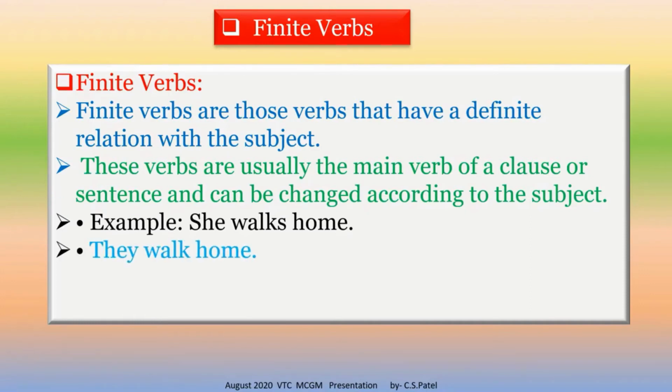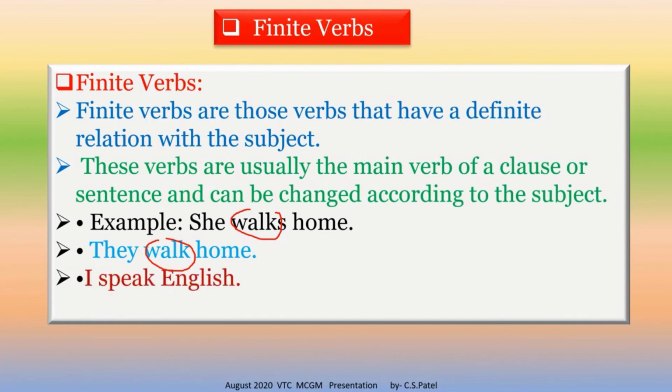They walk home. You are seeing how the verb changes according to the subject.